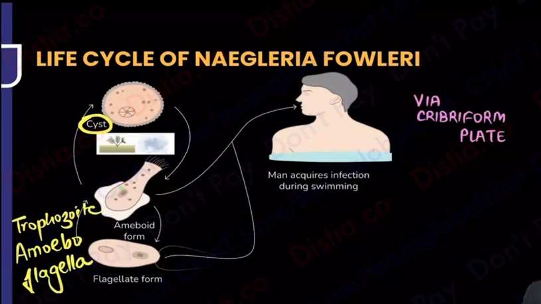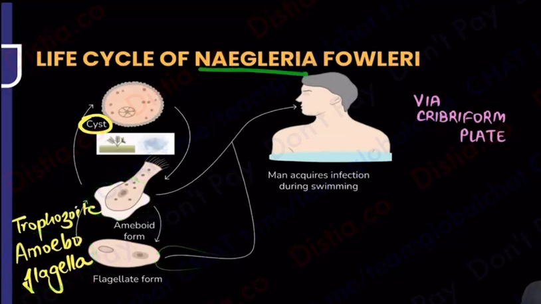Many people don't know that this is the only free living amoeba that can be flagellated at times. So when it wants, it will have a flagella, you can see the flagella coming out from here. When it wants, it will have a flagella, and when it doesn't want, it will start going into an amoeboid form. So it means mood swings. Sometimes it is an amoeboid form and sometimes it's going to be a flagellate form. So that is why we call it the amoeboflagellate.